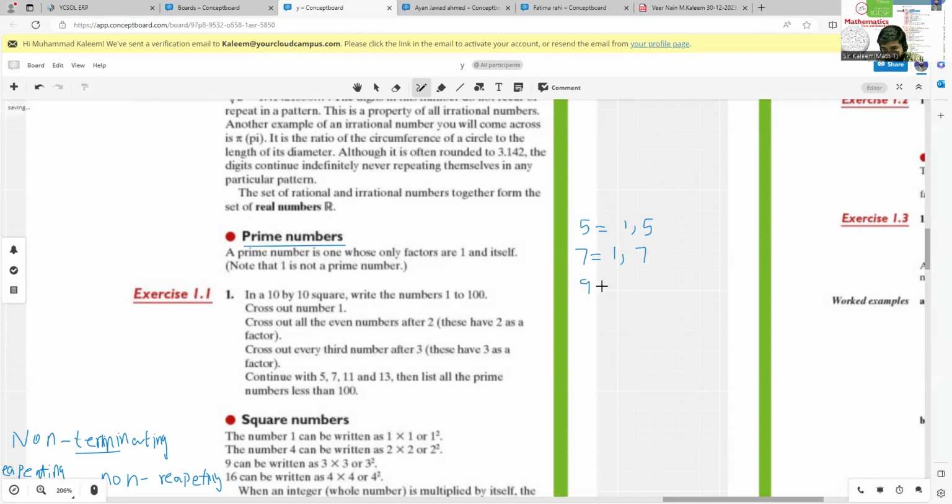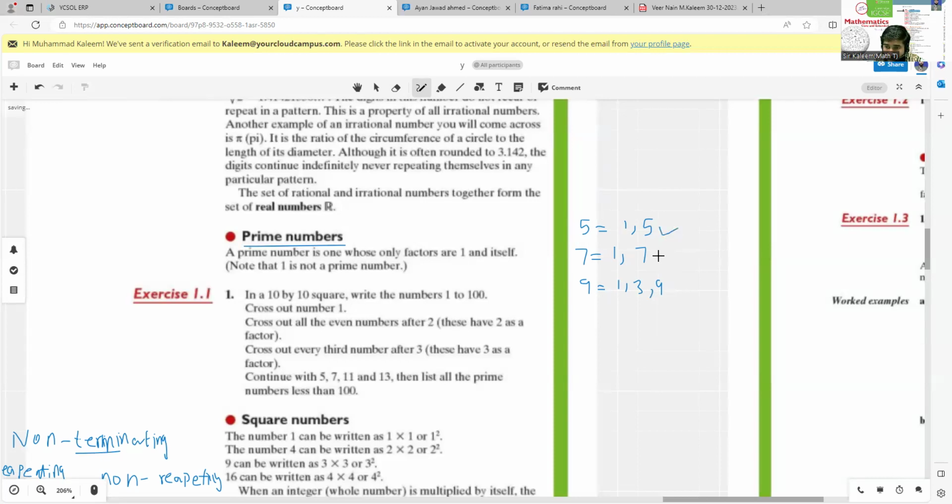But if we check 9, there are three factors of 9: one, three, and 9 itself. The factors are the numbers that divide the given number. 5 is not divisible by any other number, only by one and 5. Every number is divisible by one, so one must be a factor of each number. So 5 and 7 have only two factors, and 9 has three factors, so it will not be a prime number.